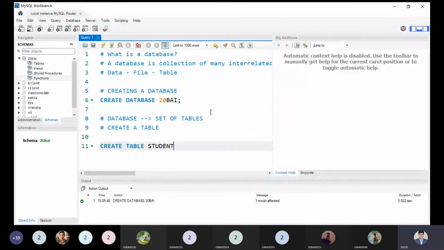If you want to write it continuously, then you can, but I'm just pressing enter to write the rest of the command over here because I need to show the command in the limited part of the screen. So create table student, and now I have to choose the attributes or field names by which the properties of the table will be recognized. What can the student properties be? That is the roll number. If roll number is an attribute of the student table, then what type should it have?